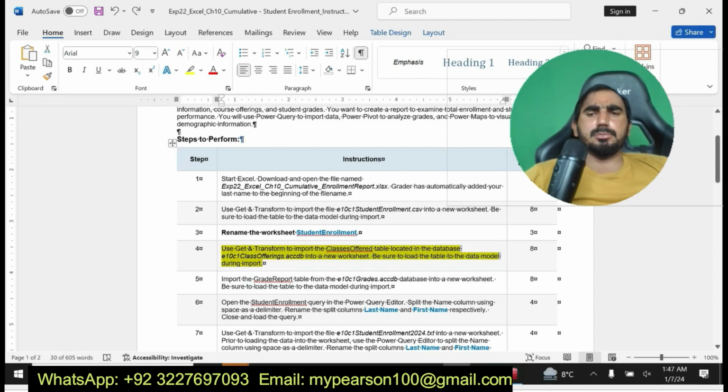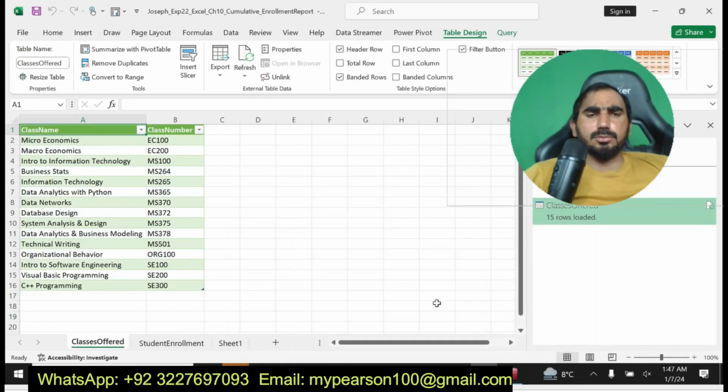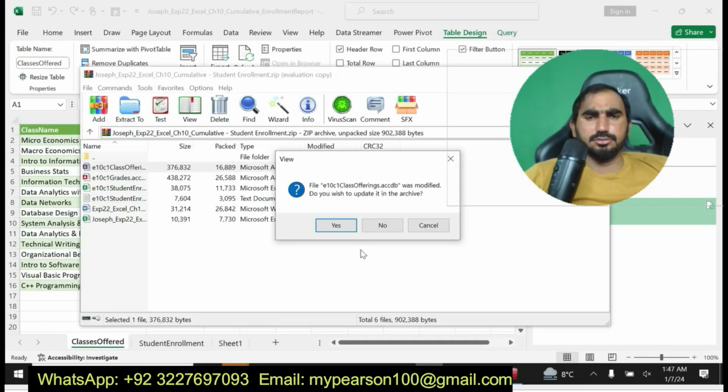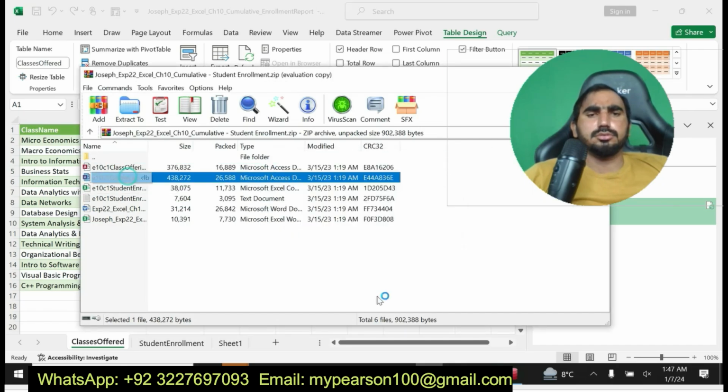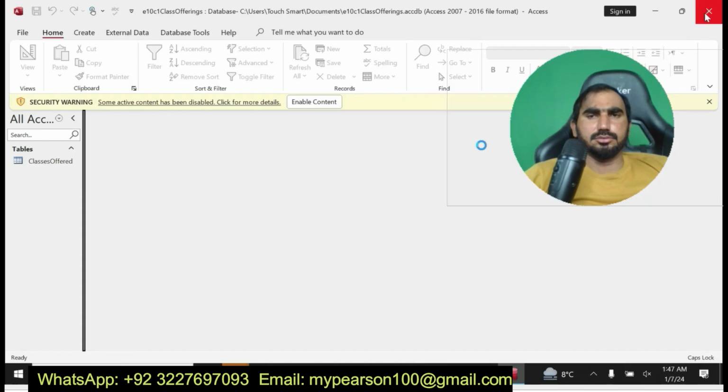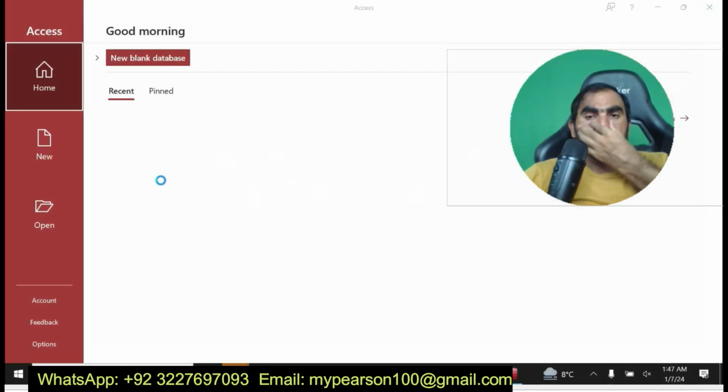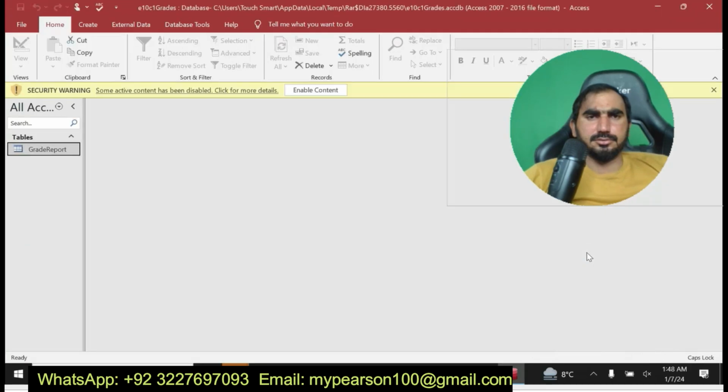I have completed step number 4 and am going to move on to the next step, step number 5. Import the grade report table. Okay, now I am going to solve step number 5. Now I am going to solve step number 5 here.